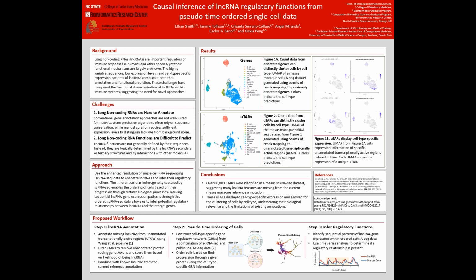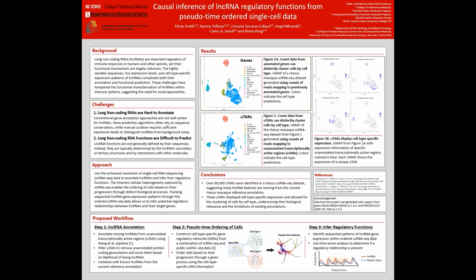Now at this point, you may be wondering what evidence there is that these long non-coding RNAs are actually poorly annotated, especially within genomes of commonly studied organisms. To answer this question, we decided to look at a rhesus macaque single-cell RNA-seq dataset from an ongoing dengue-Zika cross-immunity study.